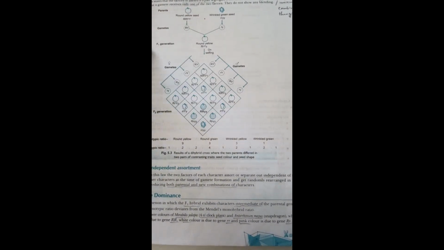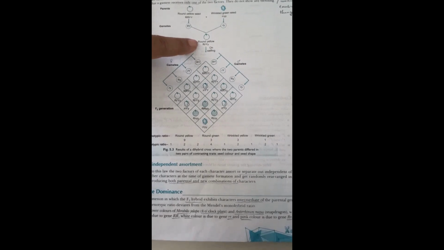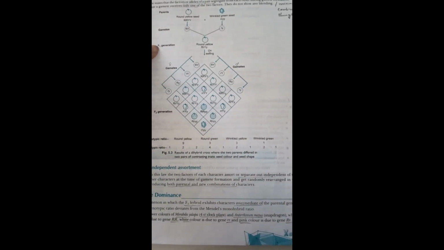Both will combine and we will get the F1 generation, the first filial generation, that is capital R, small r, capital Y, small y. But it is round yellow, because just before I told you capital R is dominant, small r is recessive, so it shows round. Capital Y is dominant, small y is recessive, so that is yellow. So we got round yellow in the F1 generation.